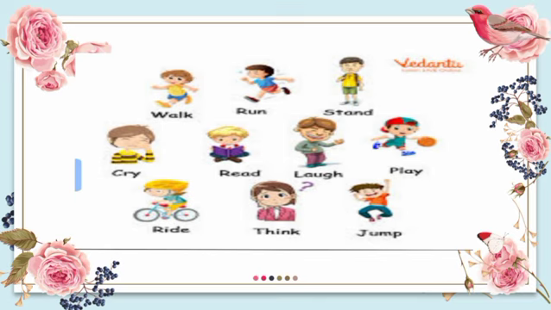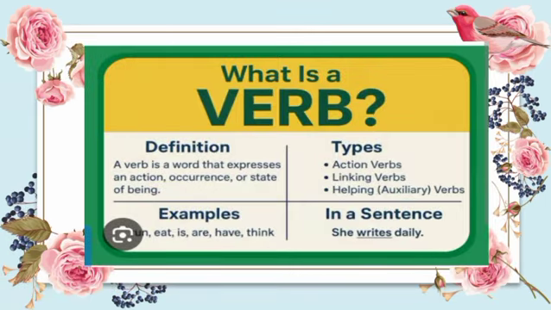You can see some children doing some activity. For example, one of the boys is playing. Look, one boy is jumping, the other girl is thinking. So all the children are doing something, doing some action. All these actions and doing words are called verbs.